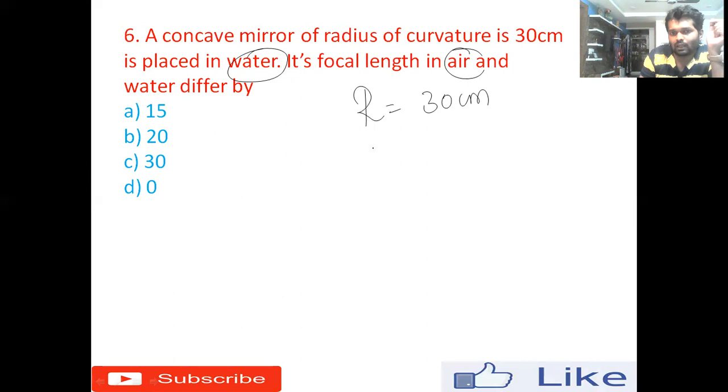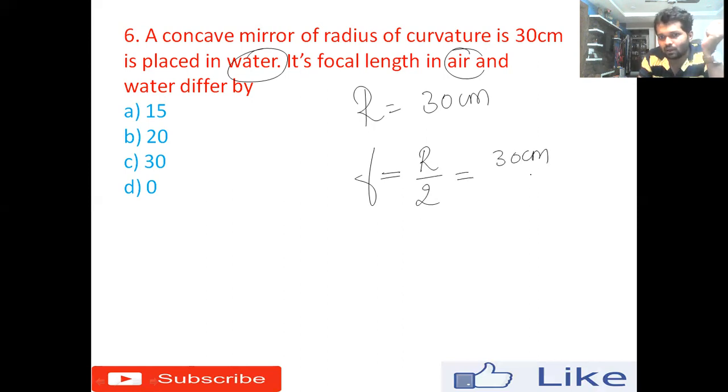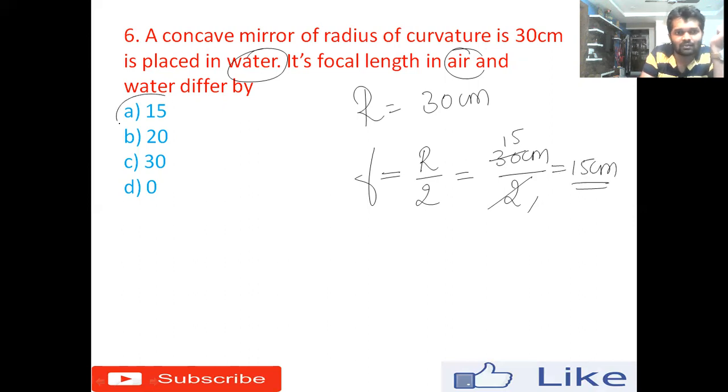So what is focal length? Focal length can be defined as half of the radius of curvature. Here the radius of curvature is 30 centimeter and divided by 2, 2 ones are 2, 15s are 30. So the answer is 15 centimeter. So option A is the right answer for this question. Okay, 15 centimeter. So remember, the focal length does not depend on the surrounding. It depends on the radius of curvature of a given mirror.